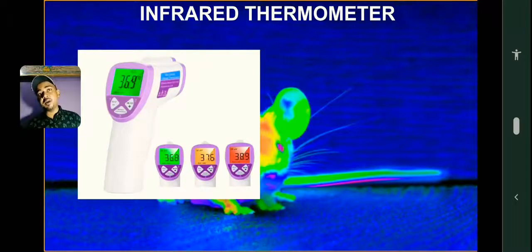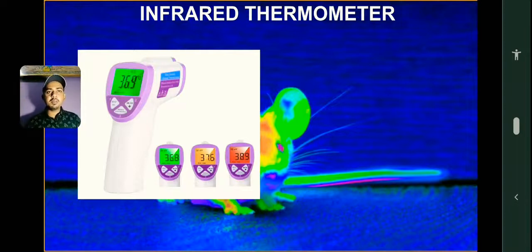So whenever some virus attacks, we fight. All the cells combine, hands join hands, and fight that virus. And while fighting, the temperature of the body rises. So if your temperature is more than normal, that means something is definitely wrong with you. Some virus must have attacked, and some kind of fight is going on inside your body. But if your temperature is normal, that means you are normal, no virus is attacking you. So this is the first level of screening of COVID-19 patients.